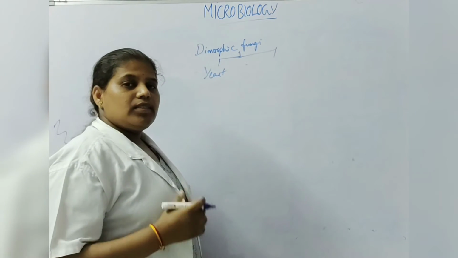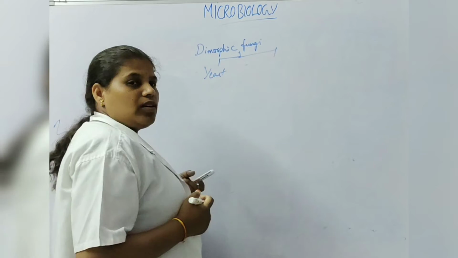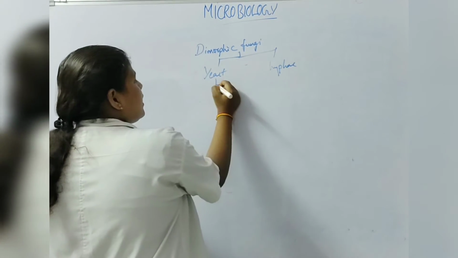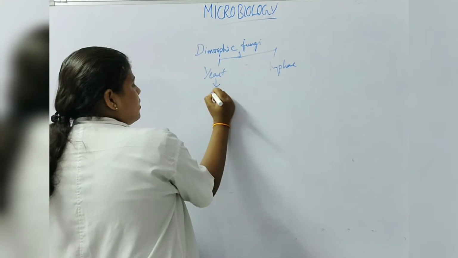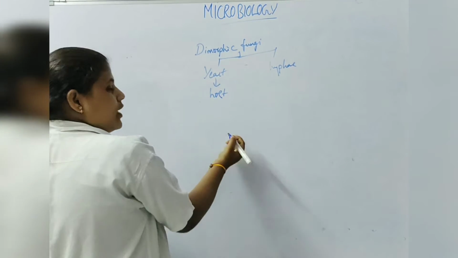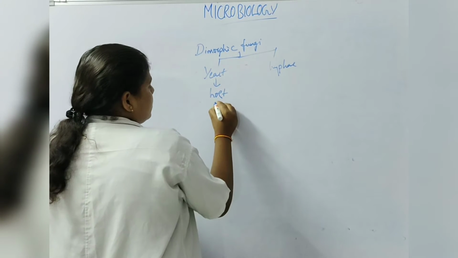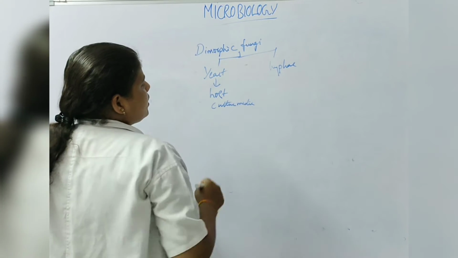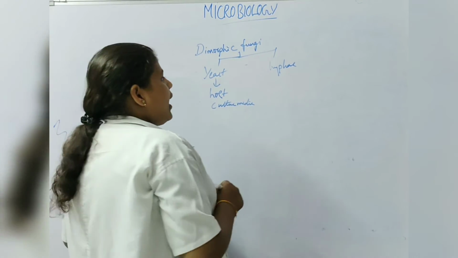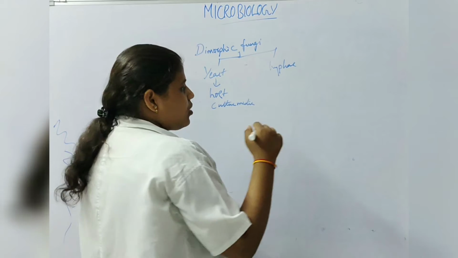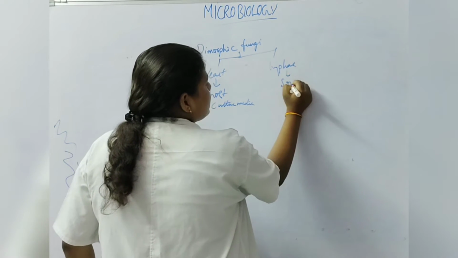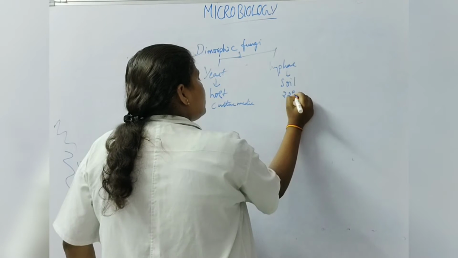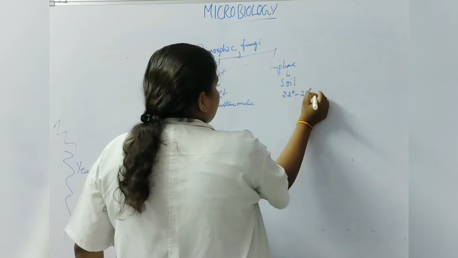Next, the fourth one is dimorphic fungi. It is present as a yeast or in a hyphae form. It is present as a yeast form in a host or in a culture media. When we culture the fungus, it forms a yeast form at 37 degrees, and it is present as hyphae in soil at 22 to 25 degrees centigrade.